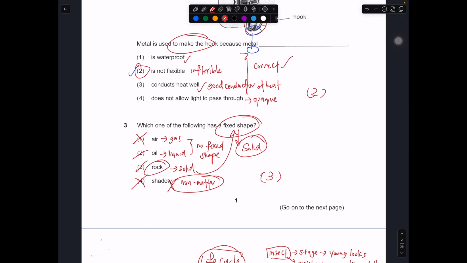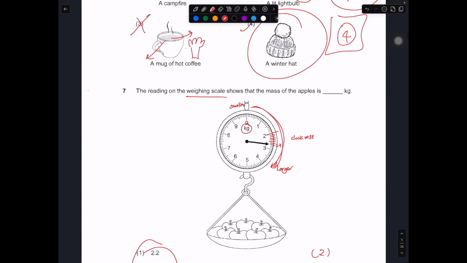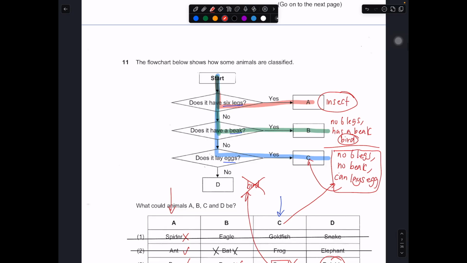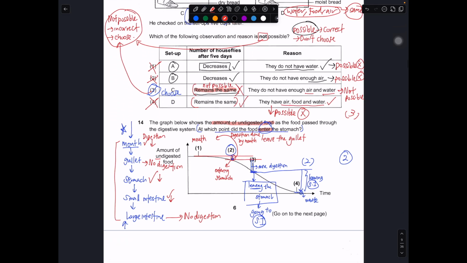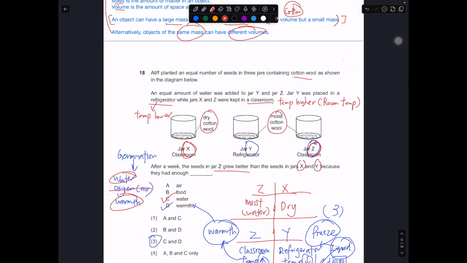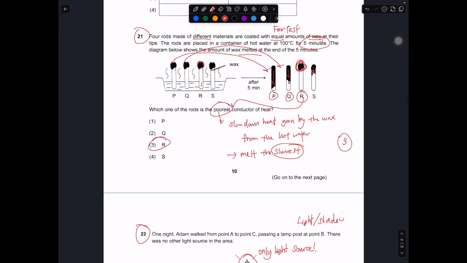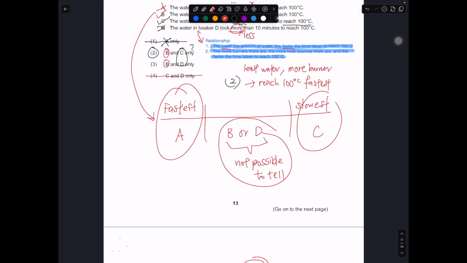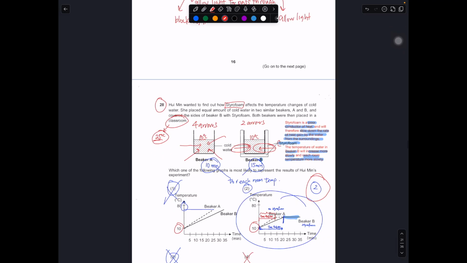So question 1, 2, 3, 4, 5, 6, 7, 8, 9, 10, 11, 12, 13, 14, 15, 16, 17, 18, 19, 20, 21, 22, 23, 24, 25, 26, 27, 28.